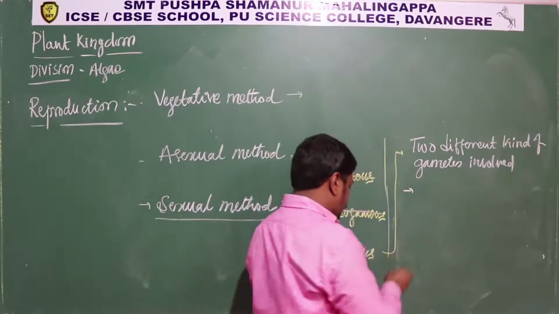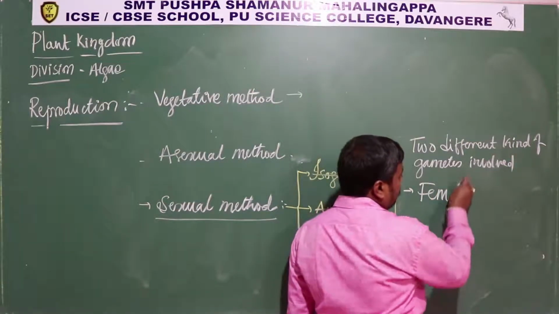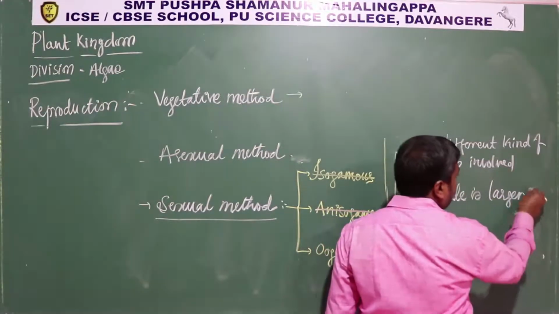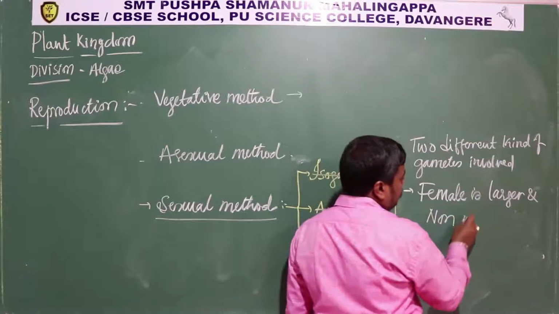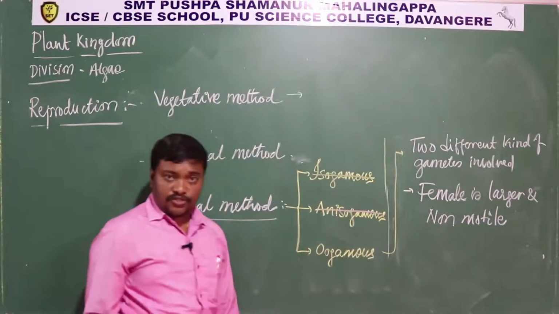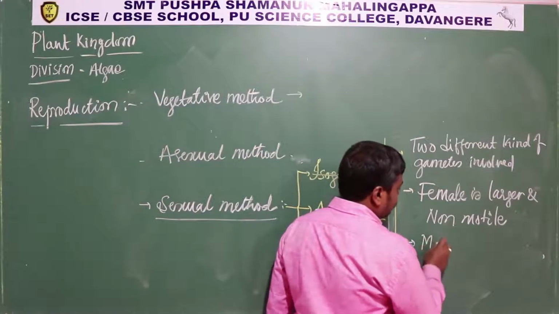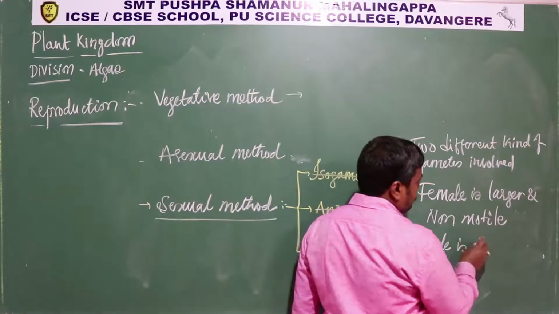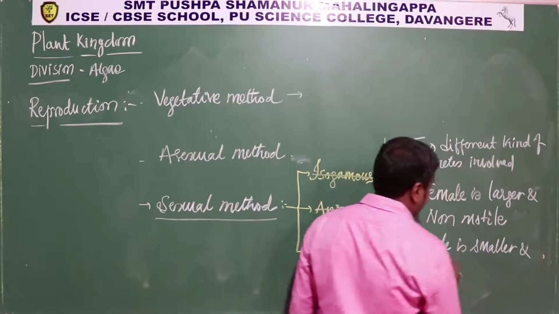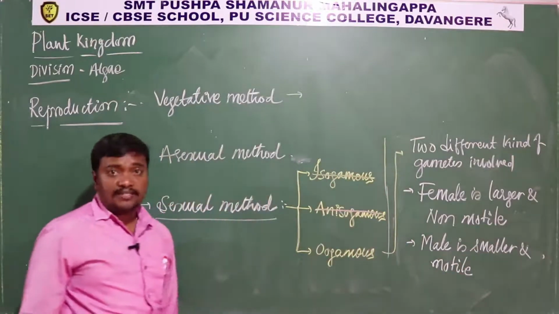The difference is, here female is larger and non-motile. Female is larger and non-motile, whereas male is smaller and motile. Okay, so this type is called oogamous.